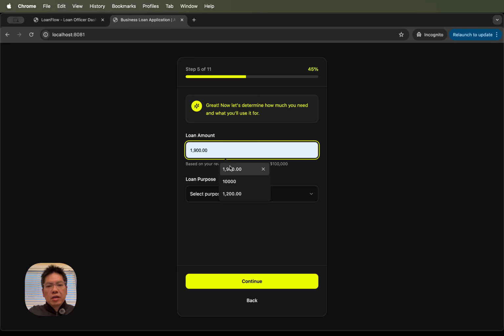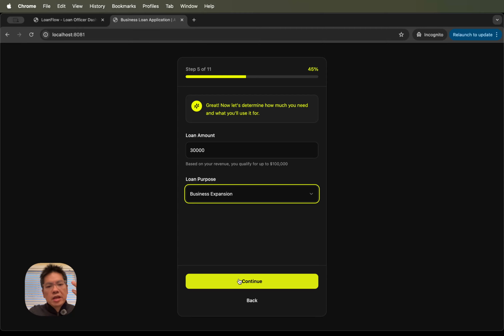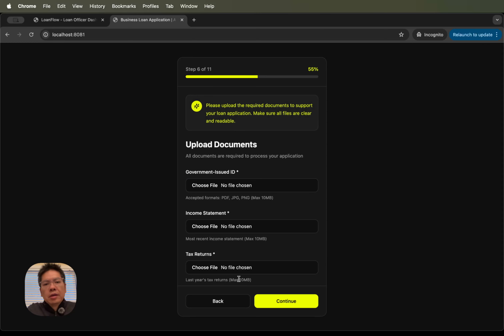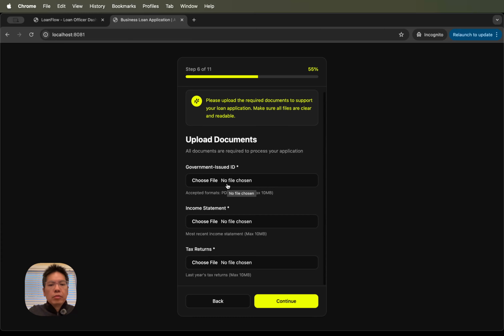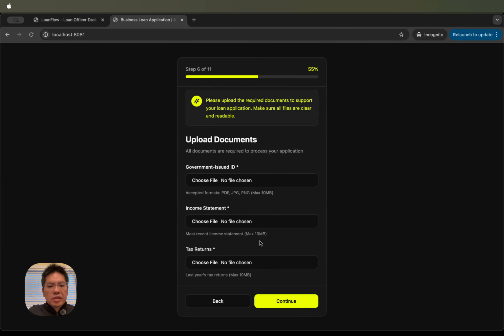On this screen, we're able to put in the amount the user would like to borrow, and the user can select the purpose of the funds. In this case, we're going to pick business expansion. And as I was saying earlier, if we didn't have the ability to connect a bank account, we can have the borrower upload their ID, their income statement, tax return, and so on and so forth. And this will go to our document portal for management later.